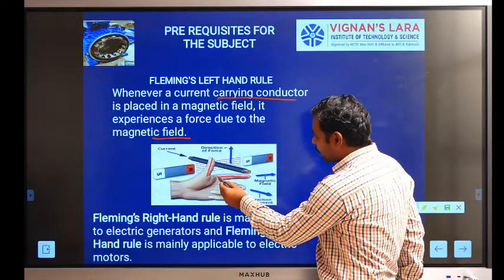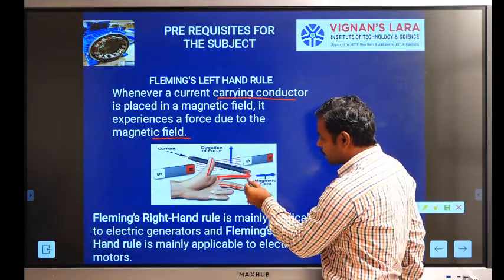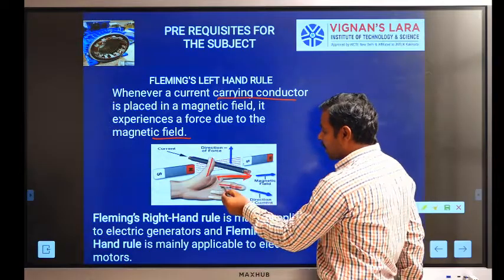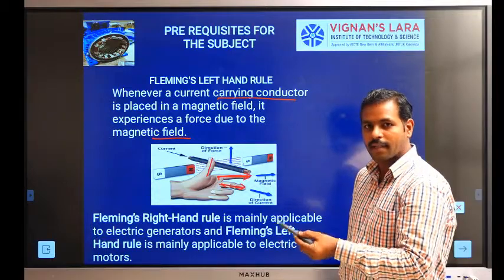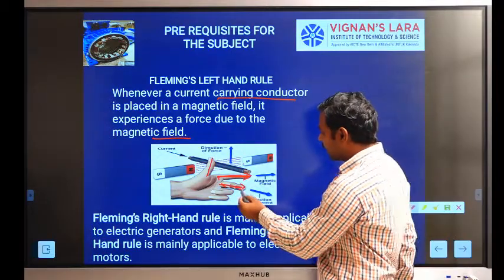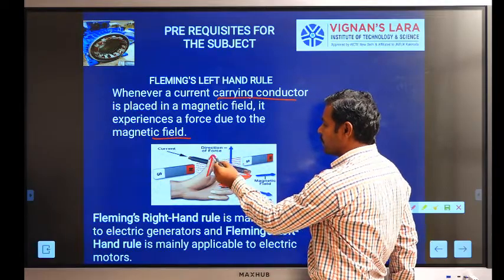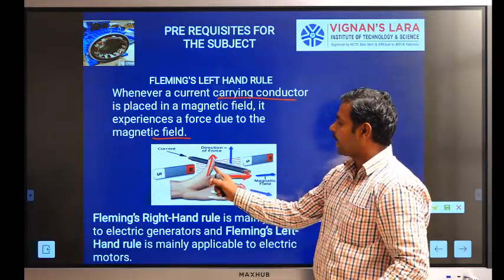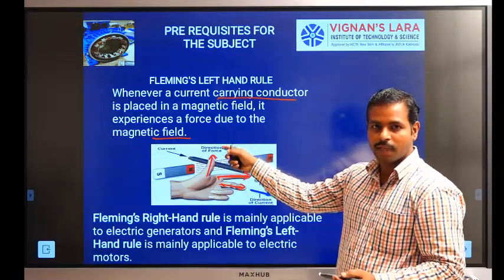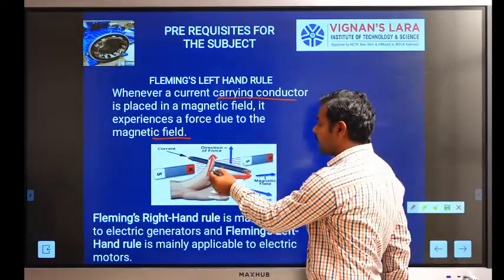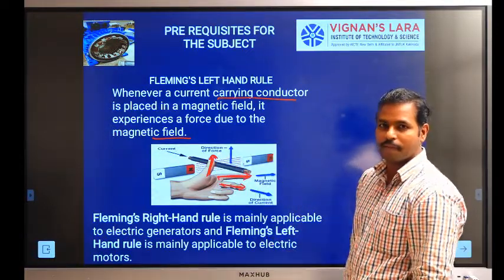The forefinger indicates the direction of the magnetic field, the middle finger indicates the direction of current in the conductor, and the thumb indicates the direction of force. Based on the thumb direction, the conductor moves from one position to another. This is given by Fleming's left hand rule.